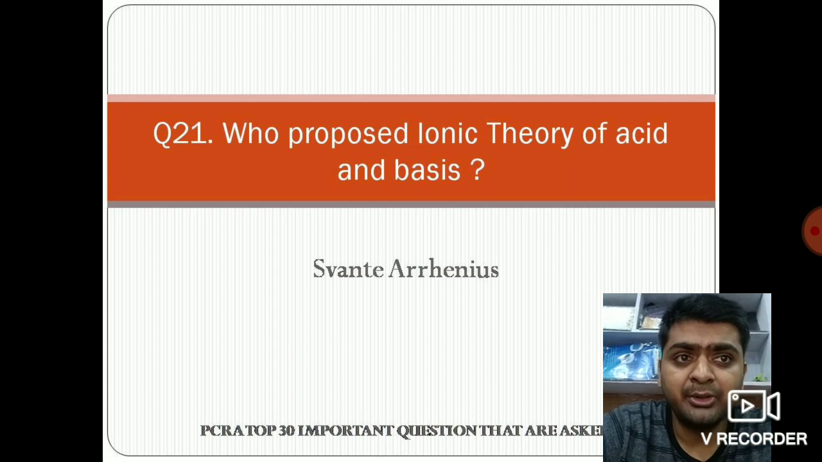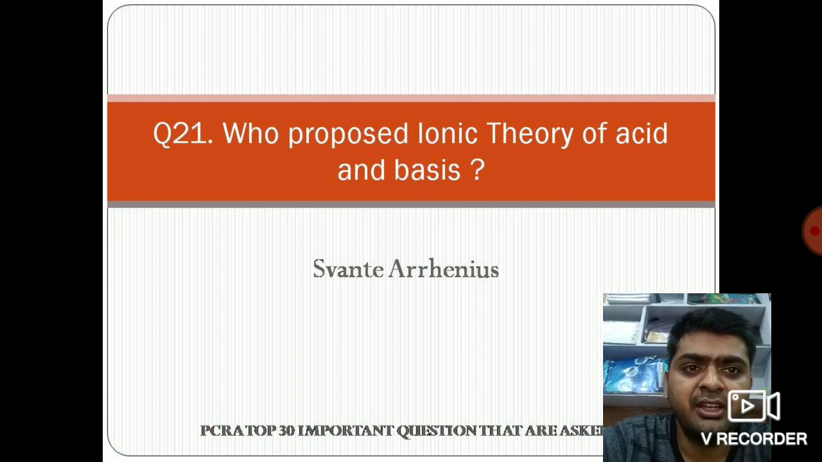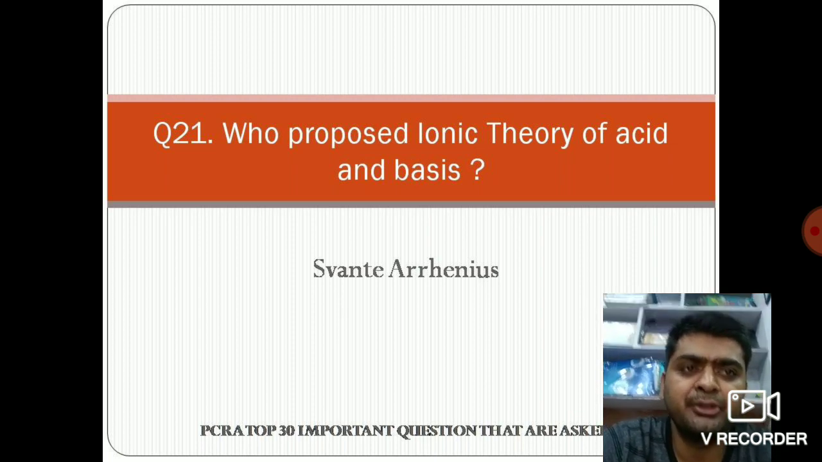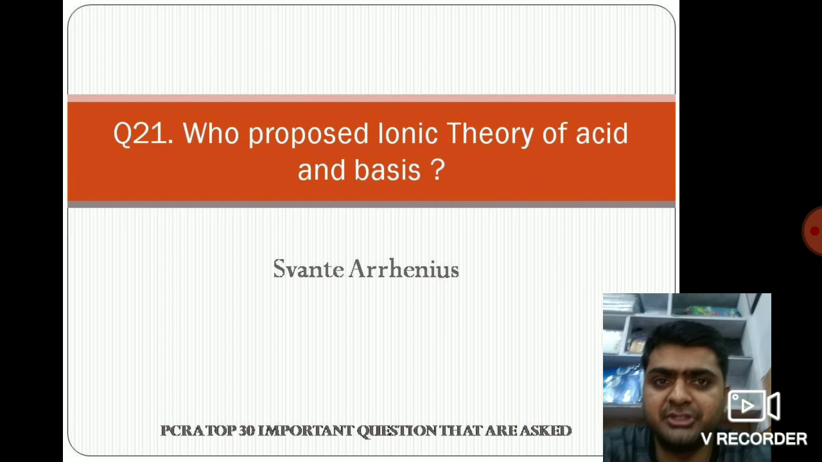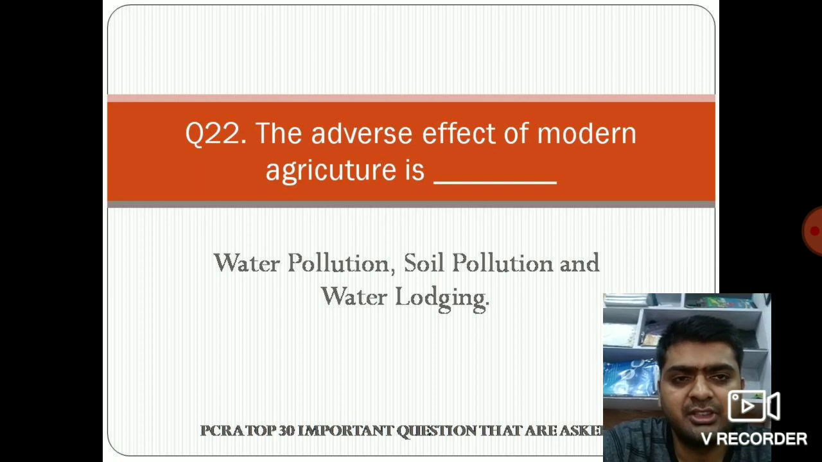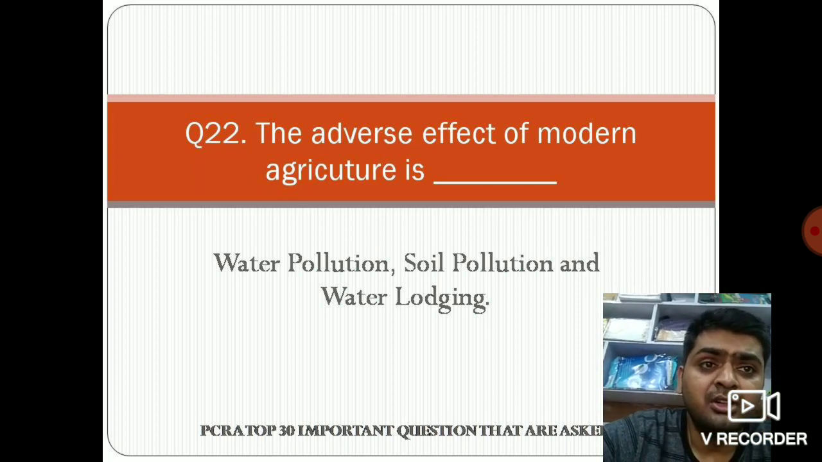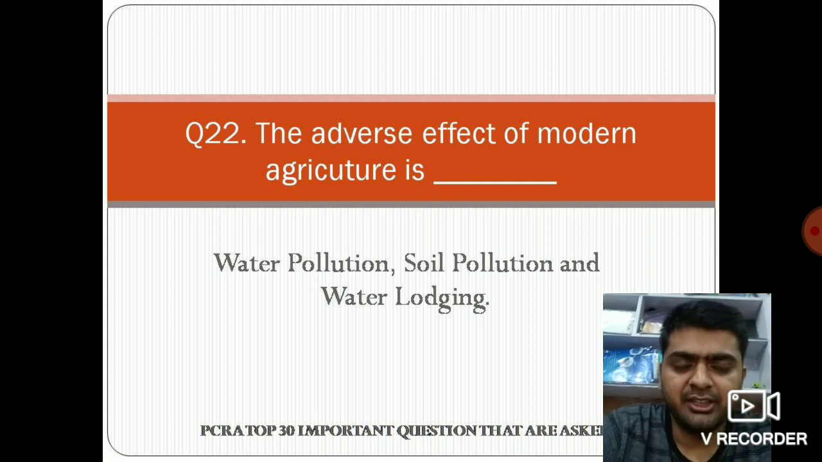Next, the question number 21. Who proposed ionic theory of acid and bases? The answer is Svante Arrhenius. Svante Arrhenius is the who proposes the ionic theory of acid and the bases. Next is question number 22. The adverse effect of modern agriculture is. Yes, the effect can be water pollution, soil pollution, and the water lodging. So all three can be affected by the modern agriculture techniques.